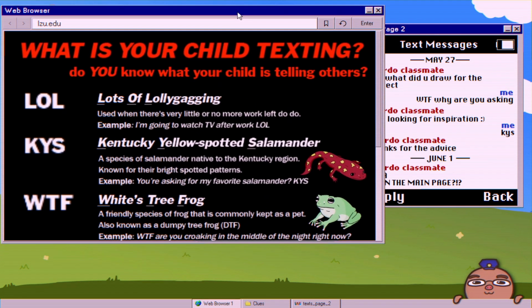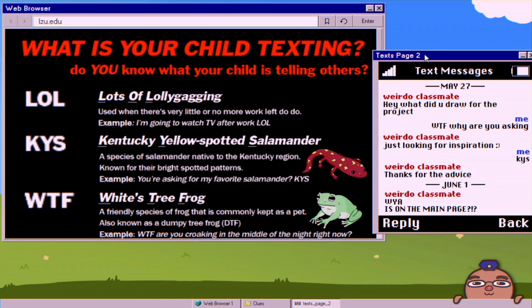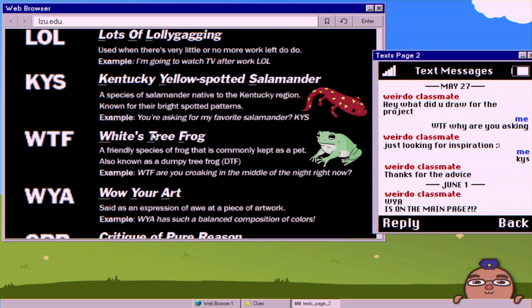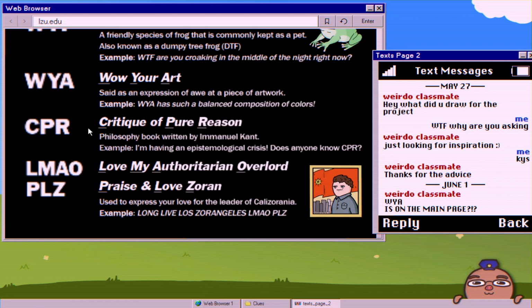So then if we go back to the text messages, what these two are actually saying is, weirdo classmate: Hey, what did you draw for the project? Me: WTF, white tree frog, a friendly species of frog that is commonly kept as a pet, also known as a dumpy tree frog. Weirdo classmate: Just looking for inspiration. Me: KYS, so he's telling him to draw a Kentucky yellow-spotted salamander. And then at the bottom here, WYA, wow, your art. That is an expression of awe at a piece of artwork. Wow, your art is on the main page.